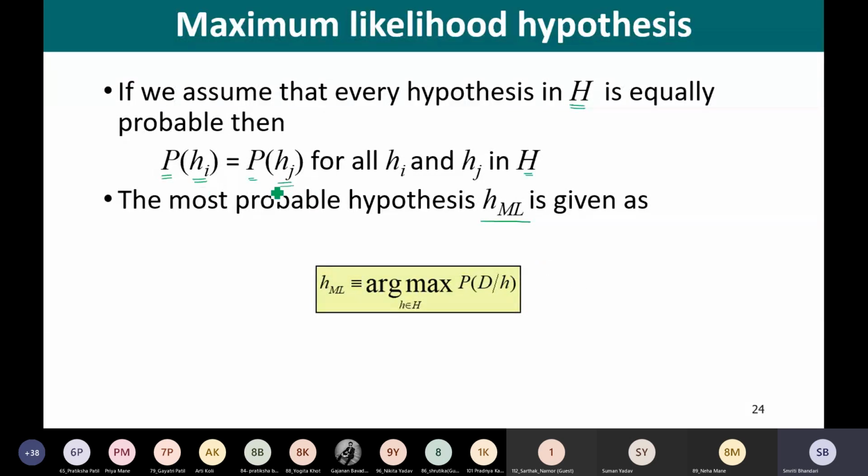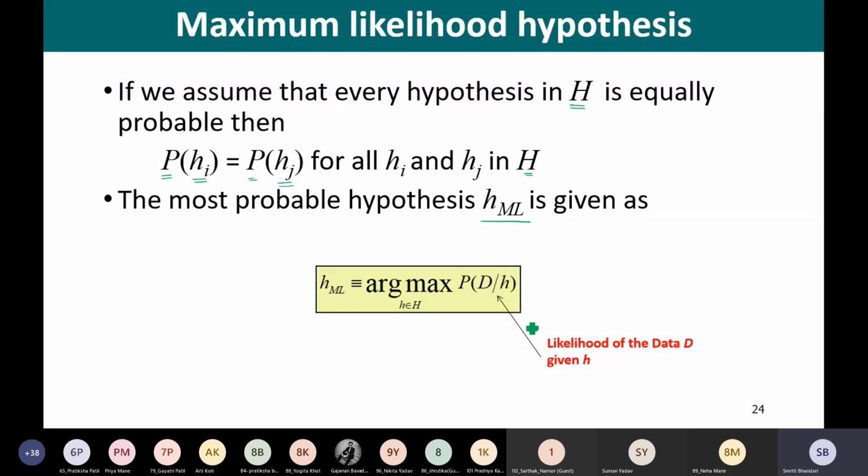Why? Because we are assuming that all the hypotheses are equally likely. So probability of Hi is equal to probability of Hj for all the hypotheses. So further we are simplifying it: H_ML is equal to argmax h that belongs to capital H, probability of D given hypothesis h, right?